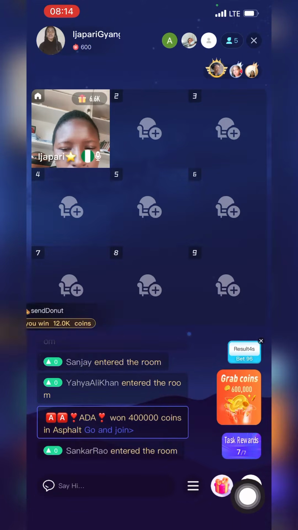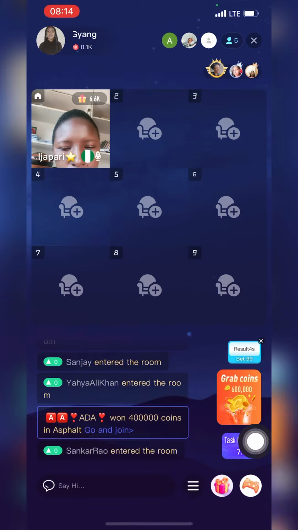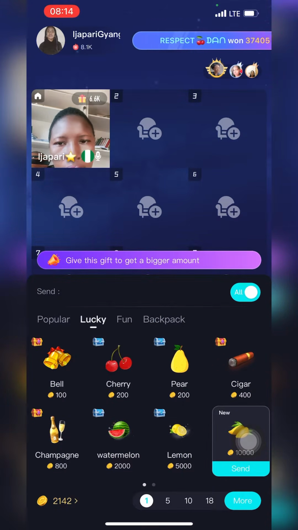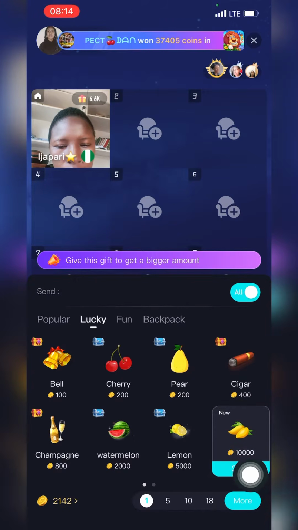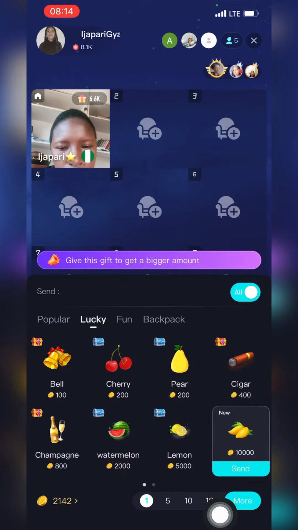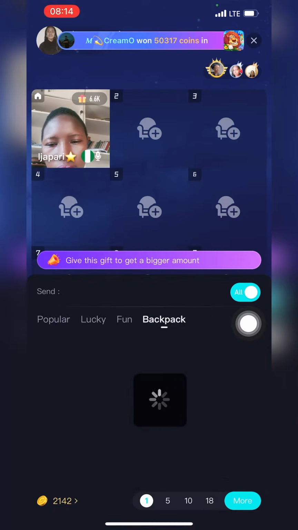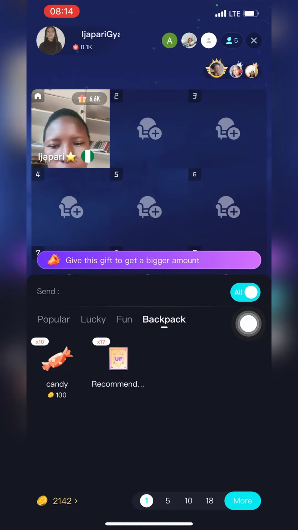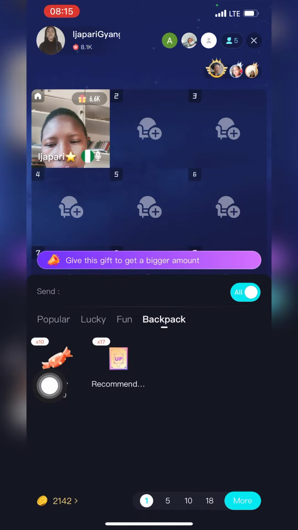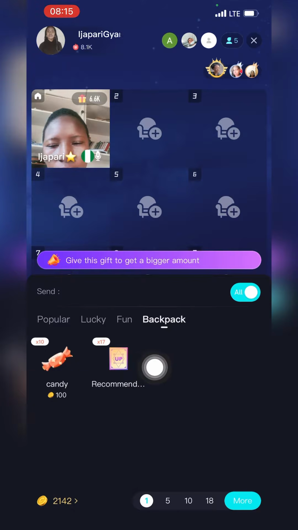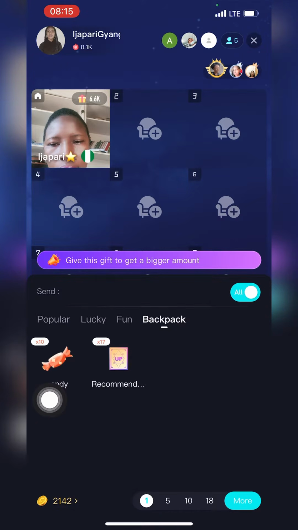So the next thing is I'm going to also click right here so that I show you the basic tasks you are doing, where they are located, how to make use of them. Okay, so as you can see right here, I'll just click on the backpack. This backpack is where the recommended card and the candy are. So the basic task you have been doing is candy and recommended that you'll be getting. So you can use that to gamble and win big.